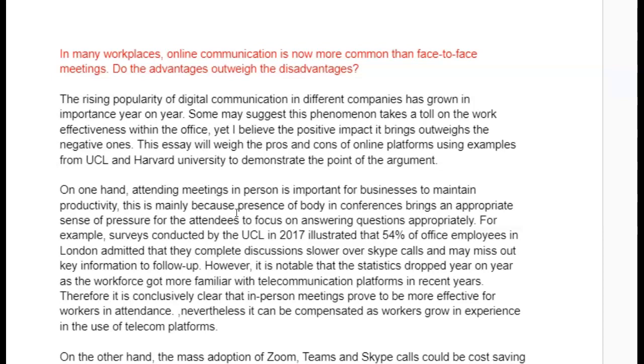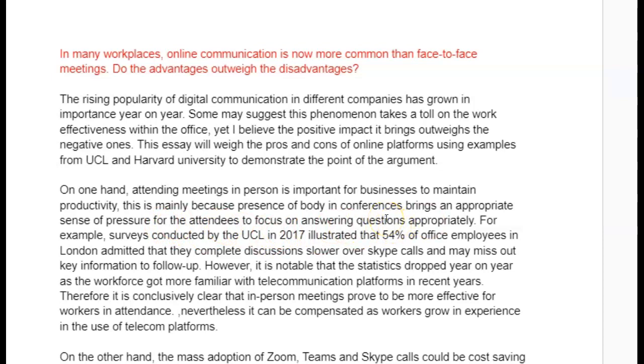On one hand, attending meetings in person is important for businesses to maintain productivity, mainly because presence at conferences brings a sense of pressure for attendees to focus appropriately. Brings a sense of pressure for, how about, attendees to focus?